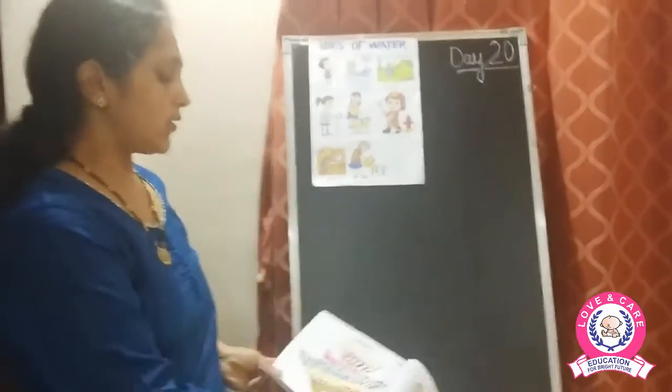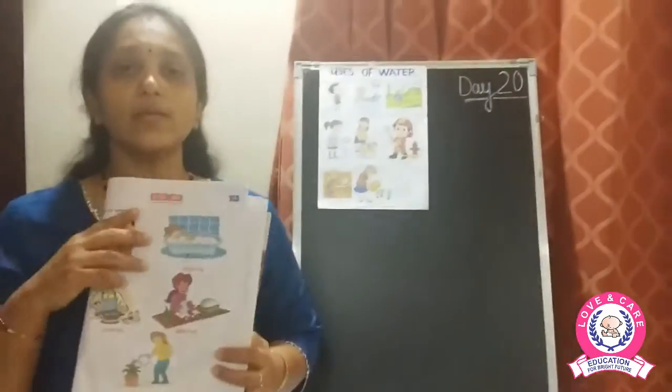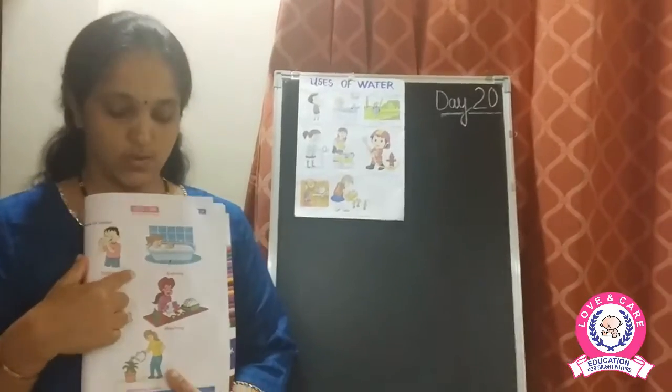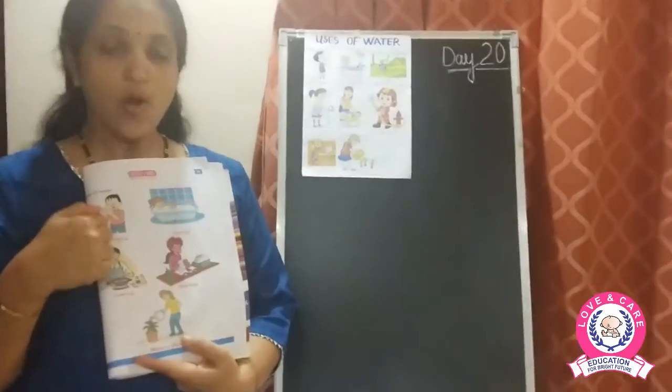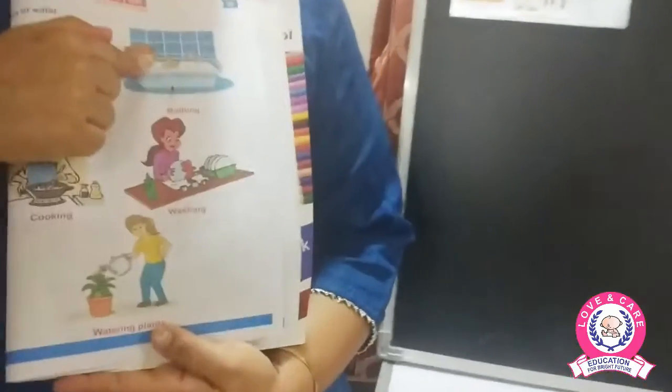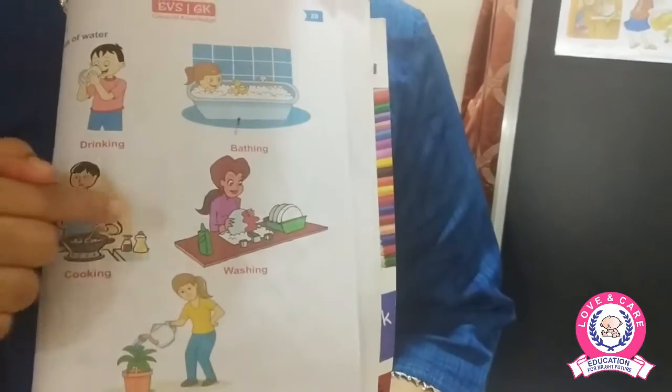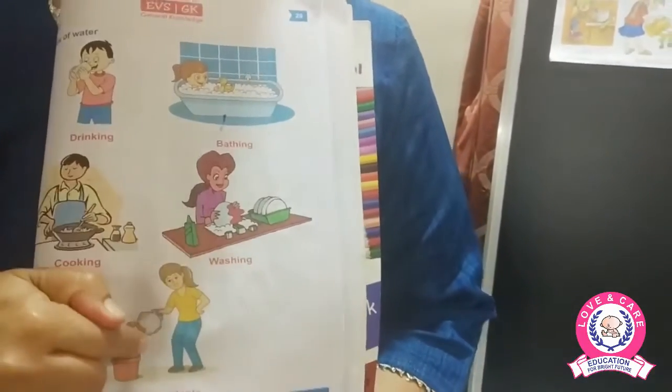Okay children, so here you have the same thing, you have the uses of water. So you have to learn the uses of water. You see the picture and learn it. That is, water is used for drinking, water is used for bathing, then for cooking, washing and watering the plants.